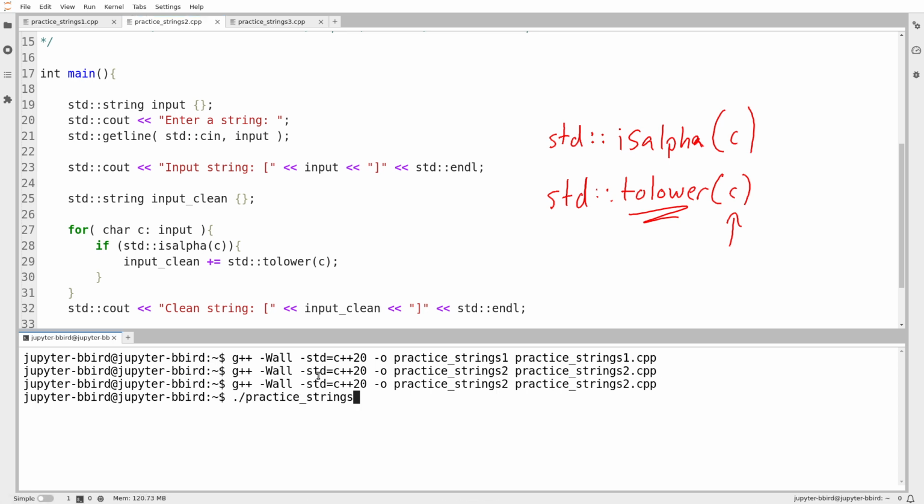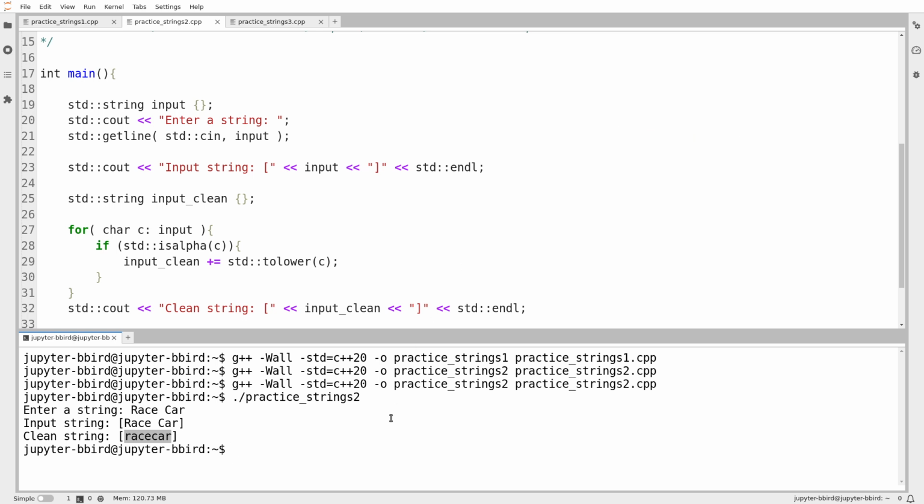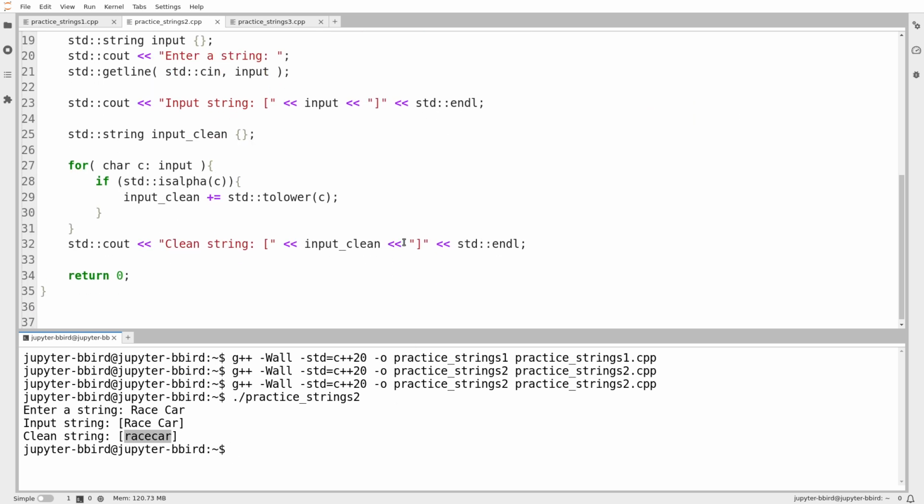Okay, so I'll do practice strings 2. Enter a string, let's do, well, okay, I'll do race car. And the clean string is just race car. And that looks like what I want. I may need to do more testing later, but I'm going to keep moving with the exercise and see if I notice any bugs. So, okay, now how do I determine if something's a palindrome?